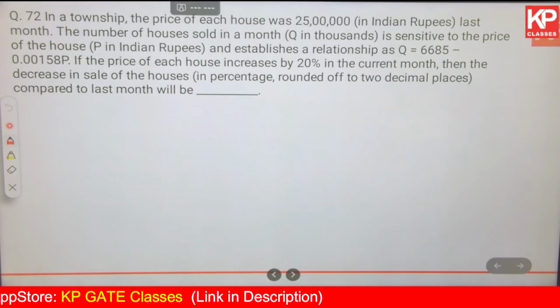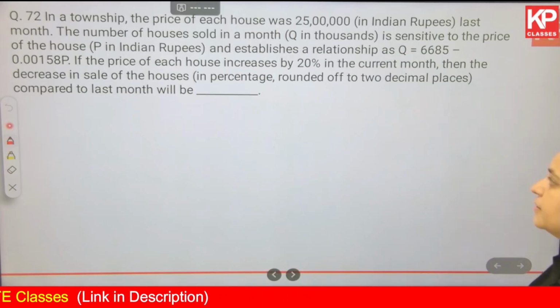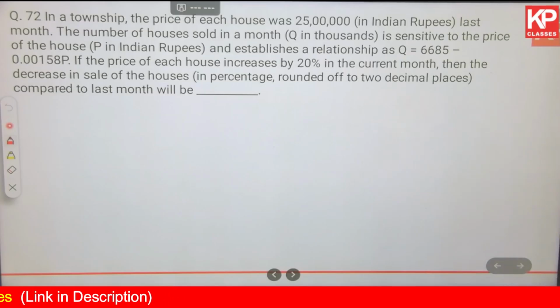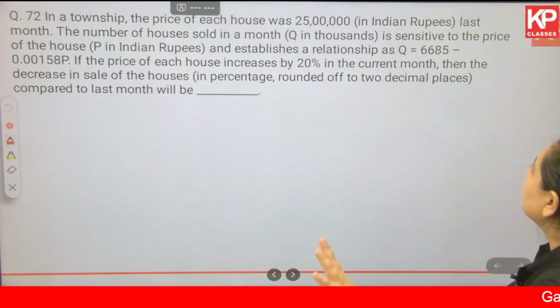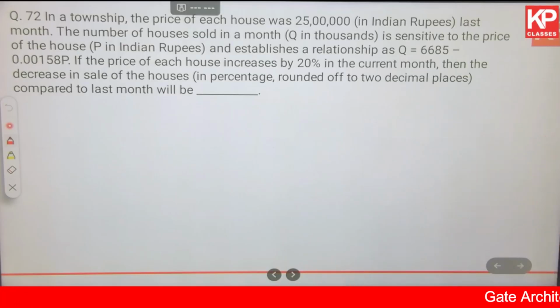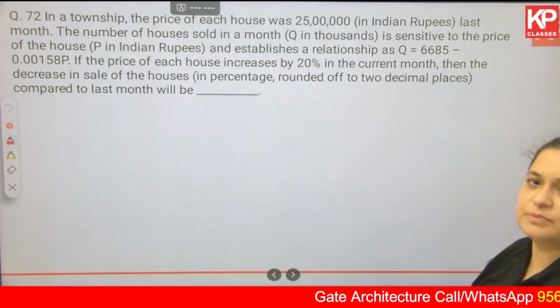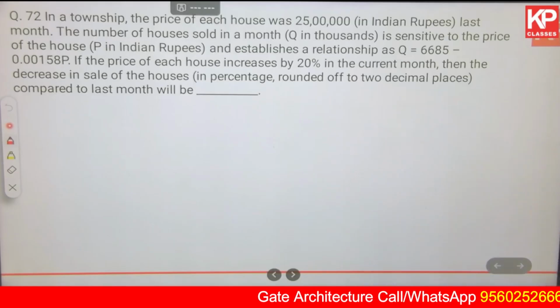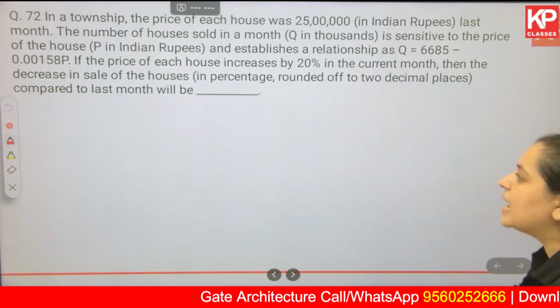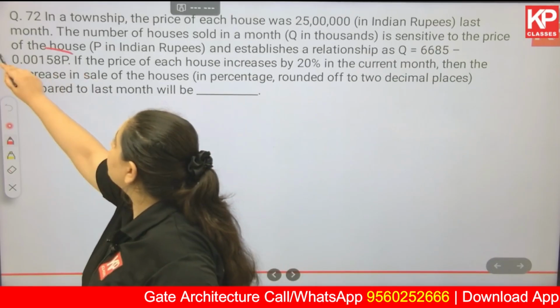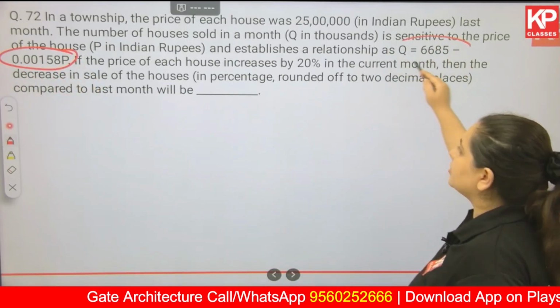In a township, the price of each house was 25 lakhs in Indian rupees last month. The number of houses sold in a month, Q in thousands, is sensitive to the price of the house. Meaning, there is some relation between the price and the number of houses sold, and it establishes a relationship. This relationship is given to you in the form of Q equals 6685 minus 0.0158p.